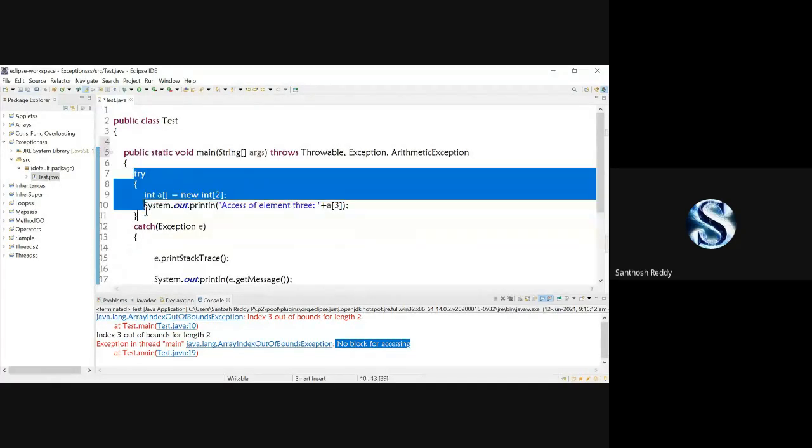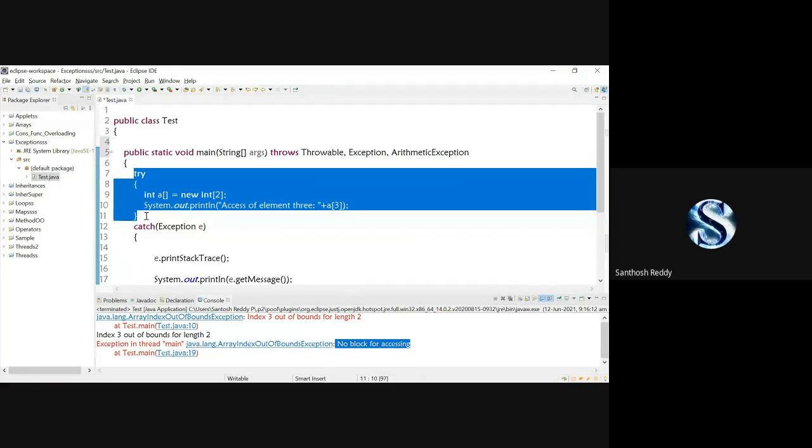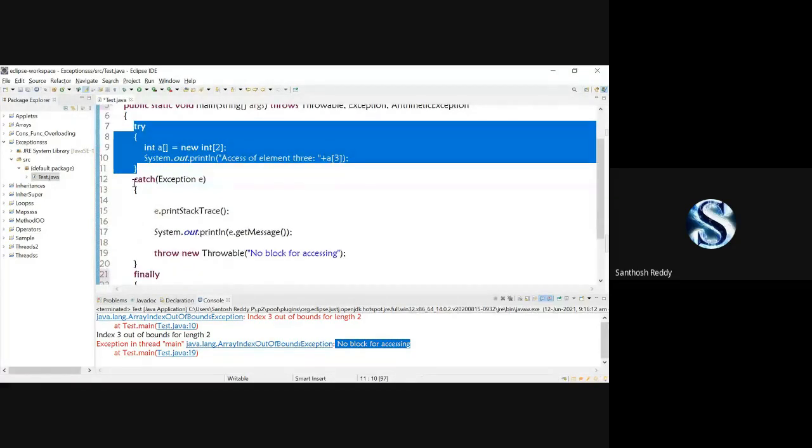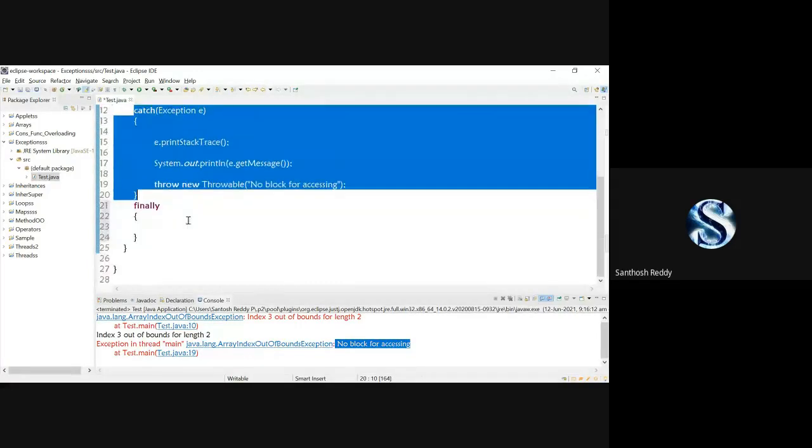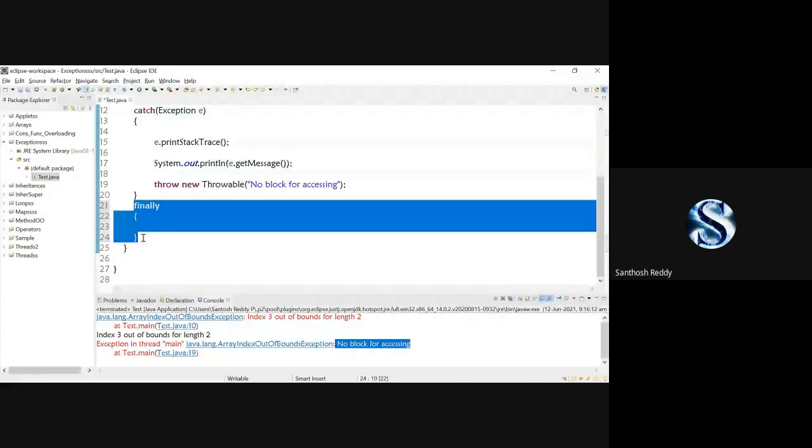Next, if the try block finds some exception, then it will come to the catch block. If the catch block executes successfully, then finally must and should be executed.